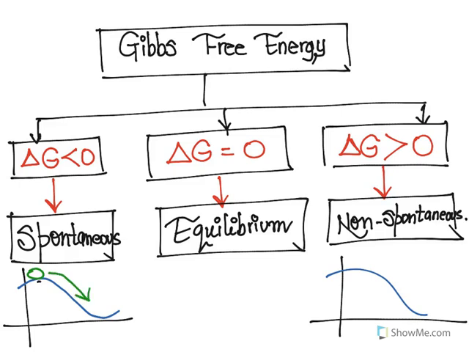So it's going to automatically happen and it's going to easily go through this. But if the ball is right here, we need some energy to make the ball go uphill. I mean, that's just one way to look at it, although it's not a very perfect example. But you get the point between spontaneous and non-spontaneous. So, all right, on the next page, we'll take a look at some examples.